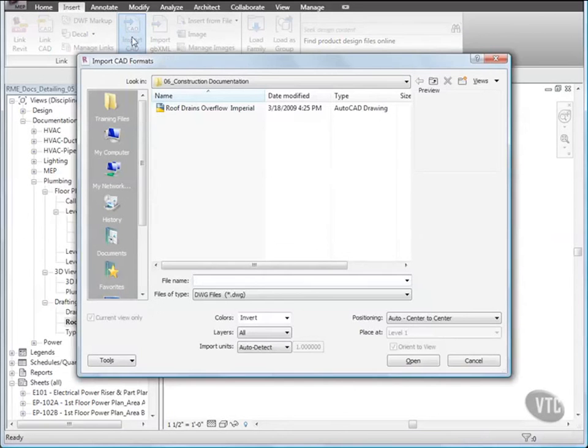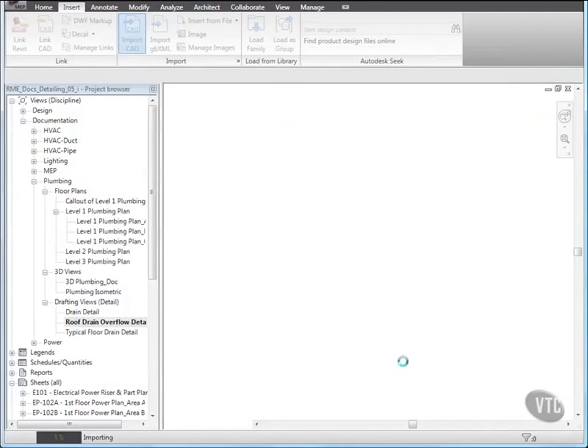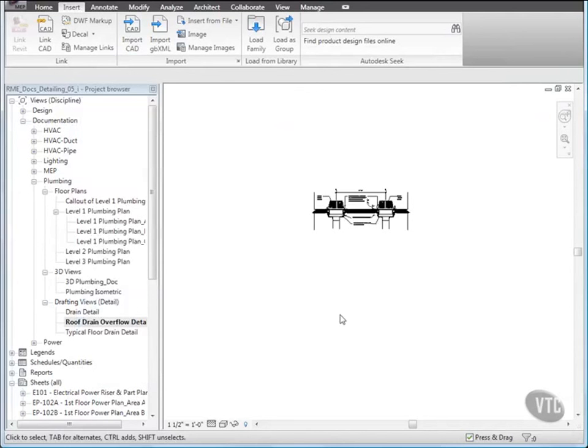In the Import CAD Formats dialog, from the Training Files Imperial Construction Documentation folder, select Roof Drains Overflow Imperial, and from the bottom of the dialog, for Colors, select Black and White, and for Layers, select Visible, and for Import Units, verify that it's set to Auto Detect, and click Open. Then right-click in the view and click Zoom to Fit.